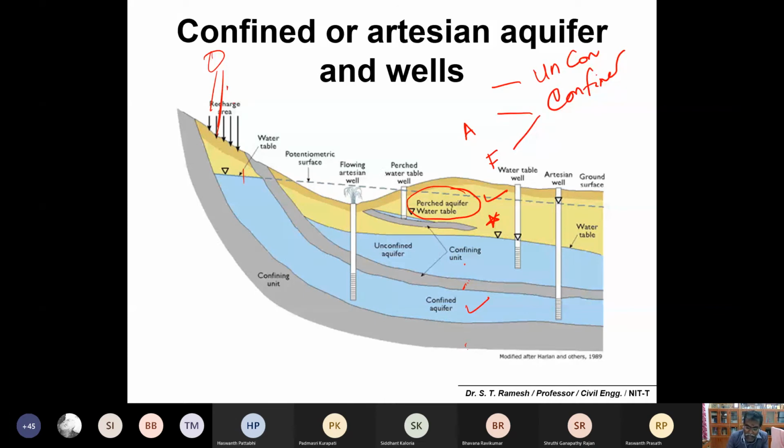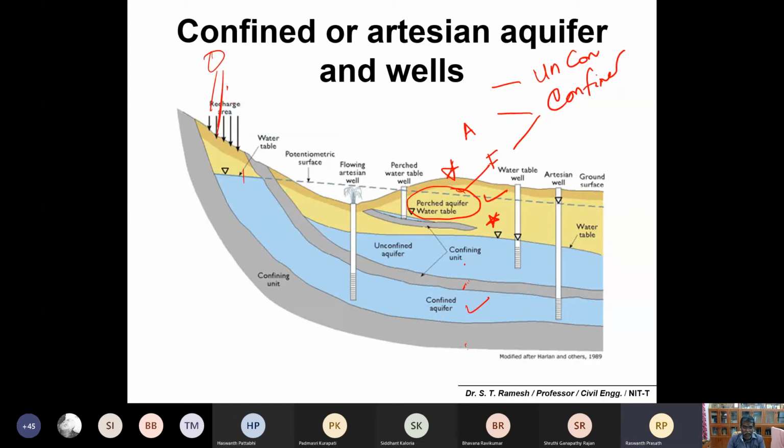This is because of a perched aquifer system. So please make a note on this also. Okay, perched aquifer. Is it okay? Yes, confined, unconfined, artesian well, flowing well, and perched aquifer. See any one of the diagrams, make it very conceptual so that you are able to freeze a lot of definitions. Even in the examination, you need not write crystal clear definitions. Based on your understanding level, you can elaborate.